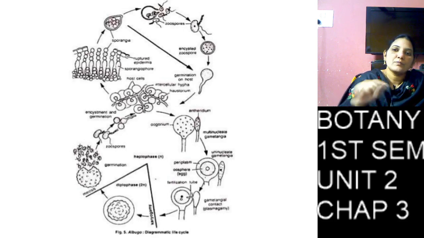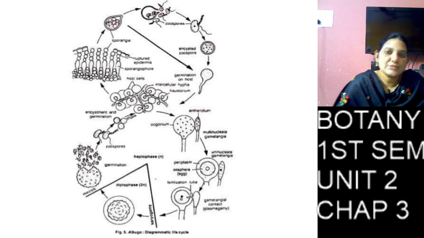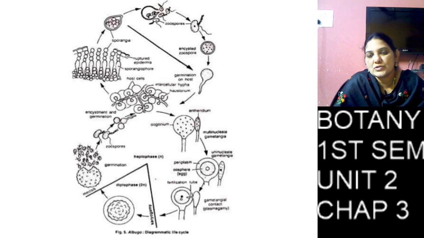So they are attached to each other and form a chain, like a string of beads.